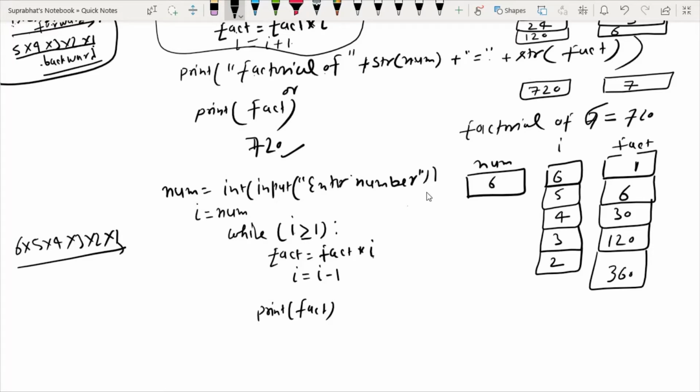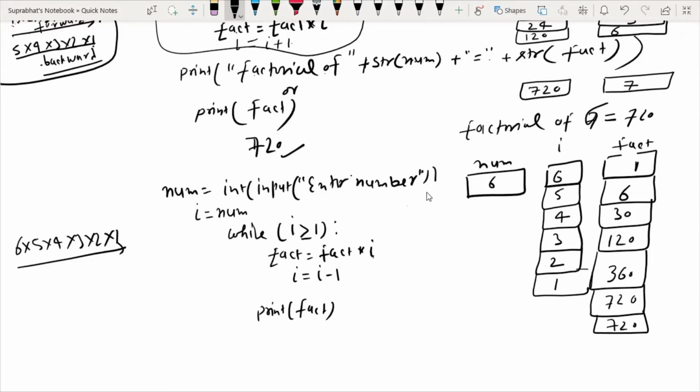Now it becomes 360 multiplied by 2, 720. Now again I decremented by 1, 1 is greater than or equal to 1, condition satisfied. Now fact into I, that is 720 multiplied by 1, that is 720.